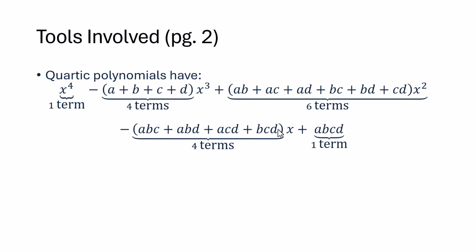And then all of the possible products of 3 of the roots form up 4 terms multiplying x. And then you have 4 choose 4, and that would be 1, and that would be the constant term, where you're multiplying all the roots together.